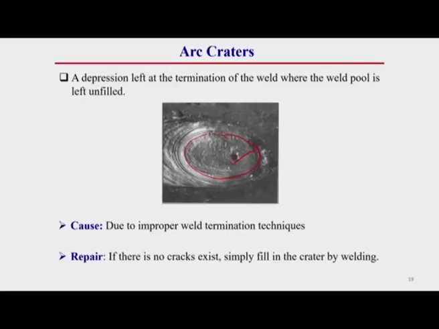This arc crater generally occurs where the welding is stopped, in that location. It is generally due to improper weld termination technique. If the weld termination technique is not proper, then there will be this type of arc crater, which is a defect, because from here a crack can generate and the welded joint can be damaged.